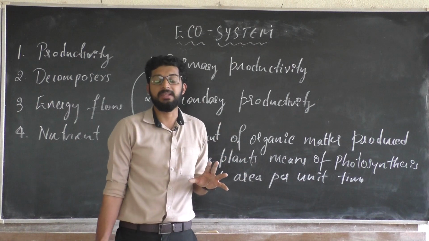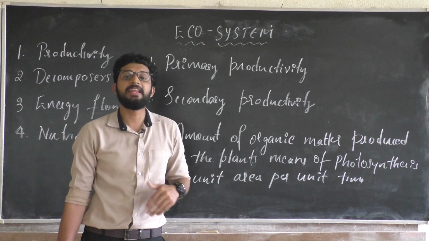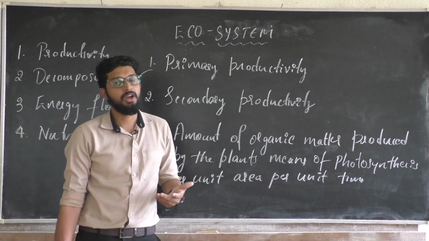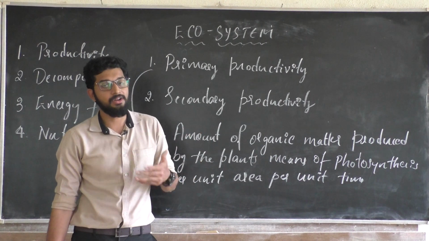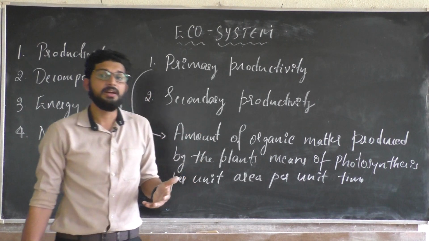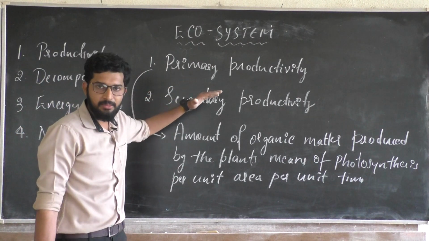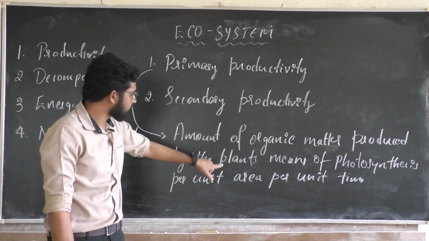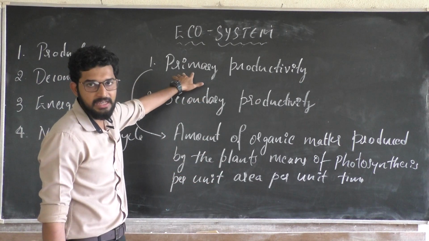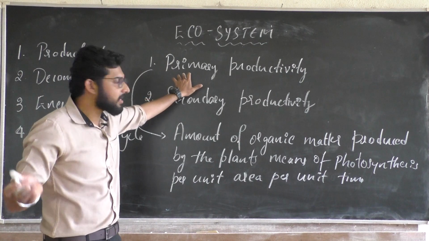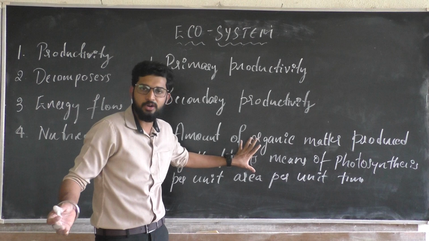Secondary productivity is the available biomass or organic matter of the heterotrophs. I'll tell you this. See, there is a plant community. They are able to produce their own food by means of photosynthesis. It comes under primary productivity. When another group of organisms eats this, they become heterotrophs, no?